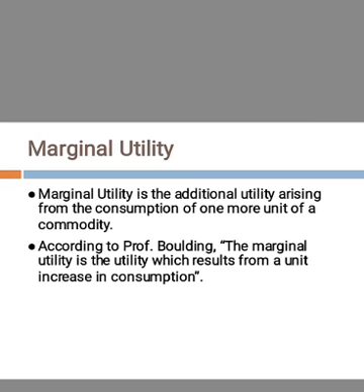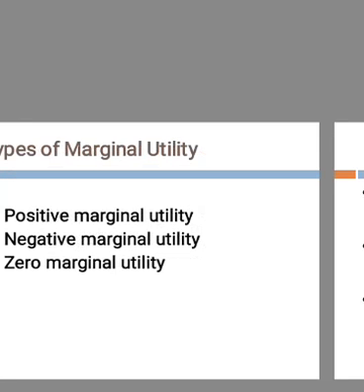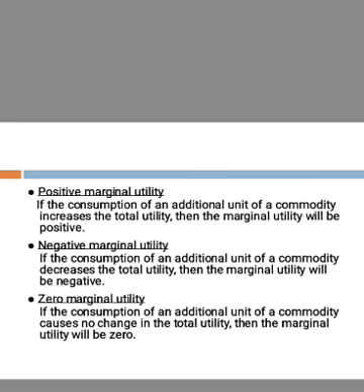What is marginal utility? Marginal utility is the additional utility arising from the consumption of one more unit of a commodity. So according to Professor Boulding, the marginal utility is the utility which results from a unit increase in consumption. That is, when we are using an additional unit, whatever utility that we gain from using the additional product, that is marginal utility. So there are 3 types of marginal utility, that is positive marginal utility, negative marginal utility and zero marginal utility.